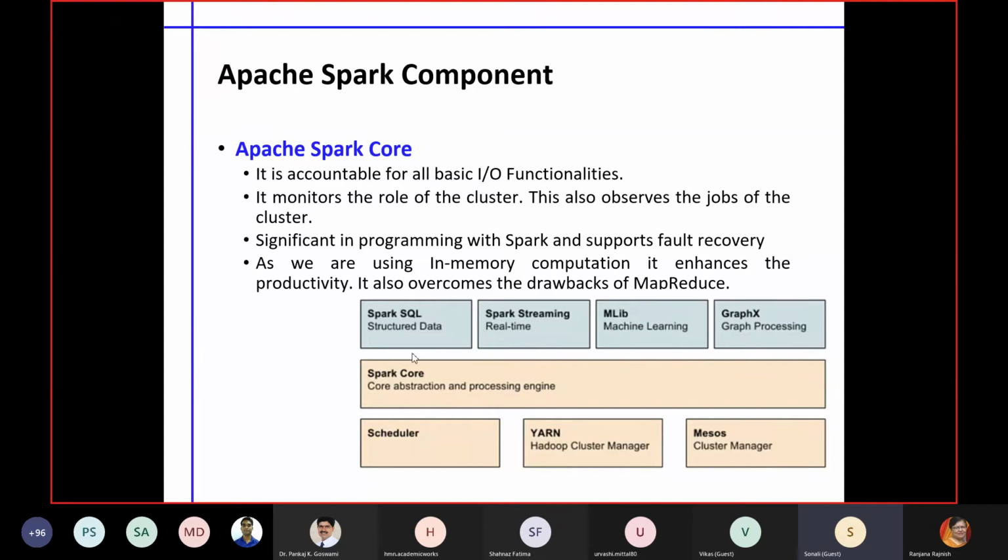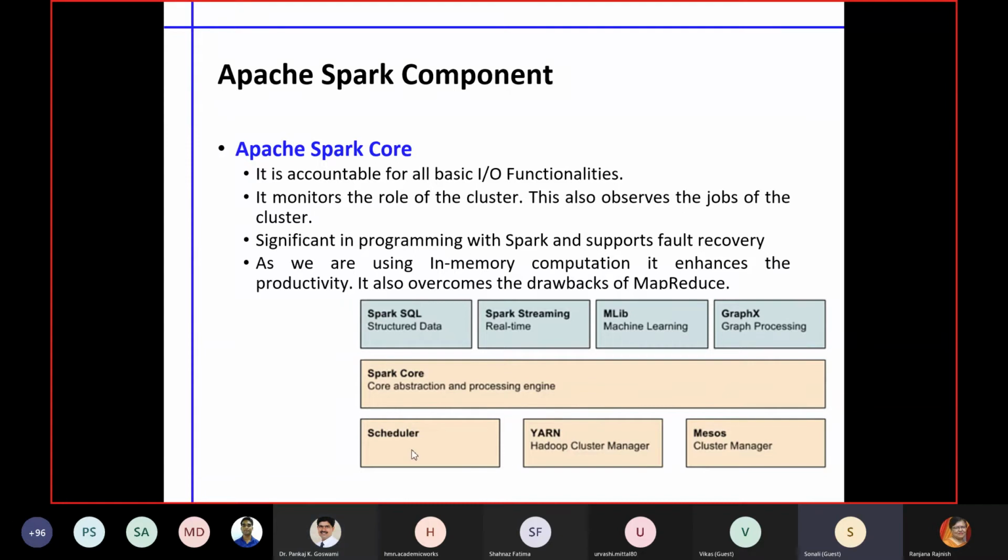Utility part means the Spark core has other features, like a SQL query interface where you can write your own queries to work with the streaming data. It has a core streaming feature where you can define the type and nature of streaming. So suppose you want to identify the type of drift, that can be done.